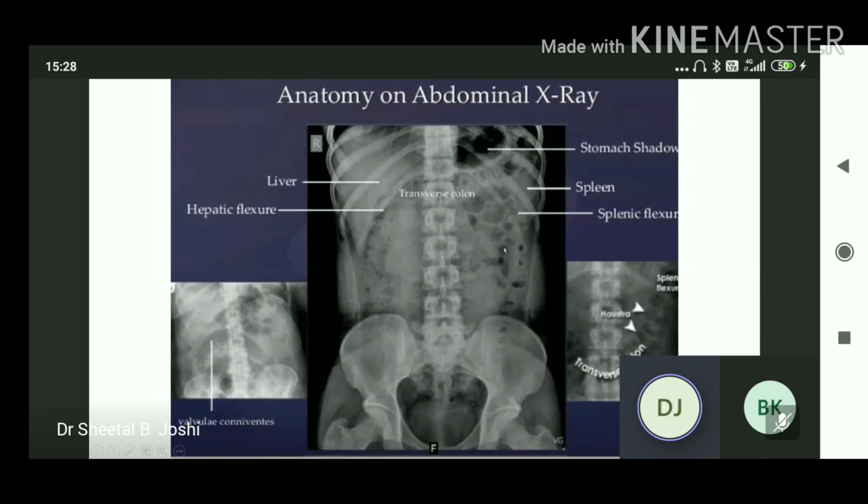Again, the scattered intestinal gas shadows are seen. It is of the bowel, small bowel and the large bowel. The small bowel is centrally placed and the large bowel is at the periphery. Hepatic flexure, the gas shadow in the hepatic flexure. Stomach shadow, the fundus air, the spleen, the splenic flexure, the valvulae conniventes in the small bowel, which is central, and haustra in the large bowel.